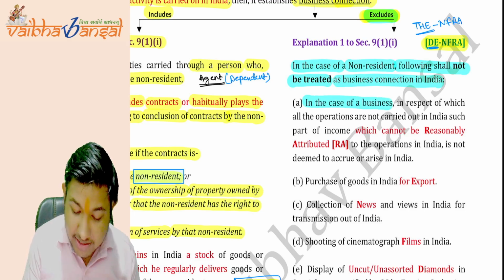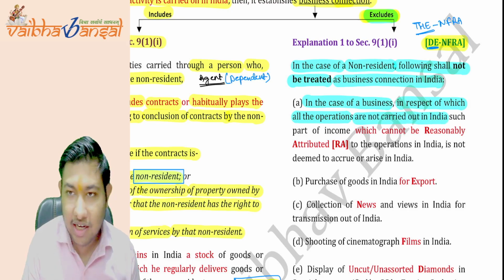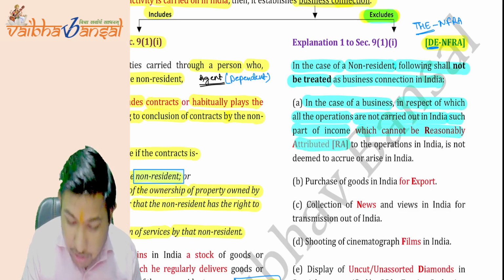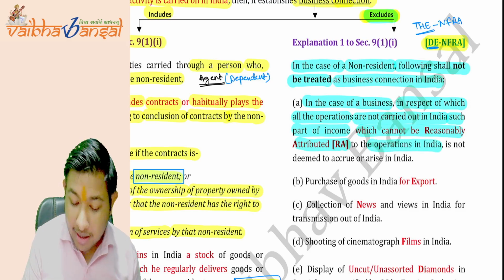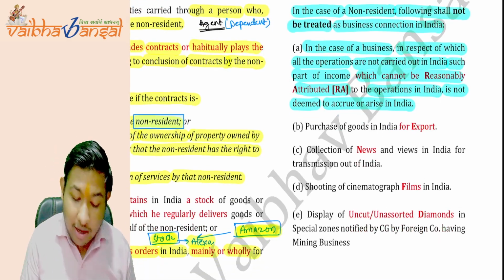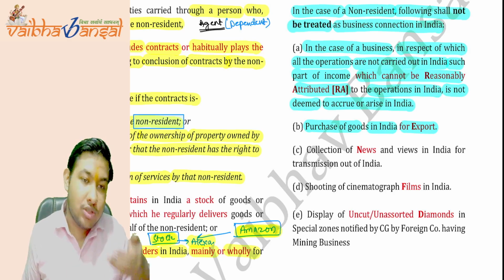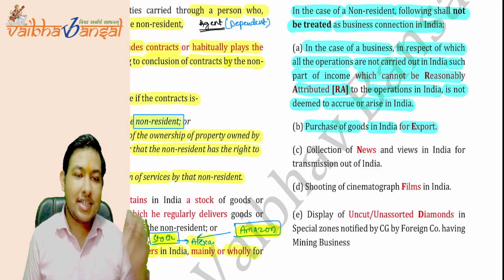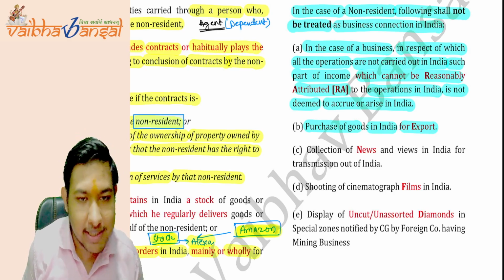In the case of a business in respect of which all the operations are not carried out in India, such part of income which cannot be reasonably attributable to the operation in India is not deemed to accrue or arise in India. Second point, purchase of goods in India for export. If you are purchasing any goods in India because you want to export them, then it is just an import and export transaction. It will not be treated as a business connection in India.